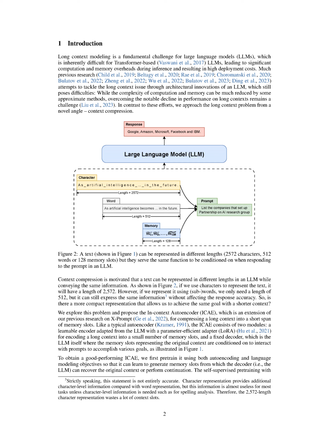Then, we fine-tune the pre-trained ICAE on a small amount of Instruct data to align it for practical application scenarios by enhancing its generated memory slots' interaction with various prompts for producing desirable responses. Our experiments show that the ICAE, when trained with our proposed pre-training and fine-tuning method, can effectively produce memory slots with 4 times context compression, which can be well conditioned on by the target LLM on behalf of the original context to respond to various prompts.